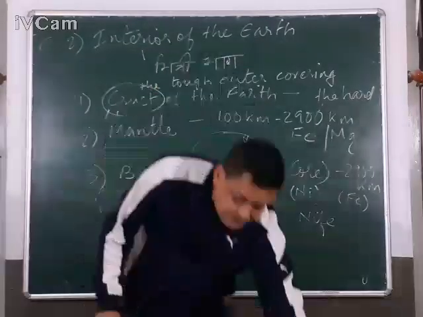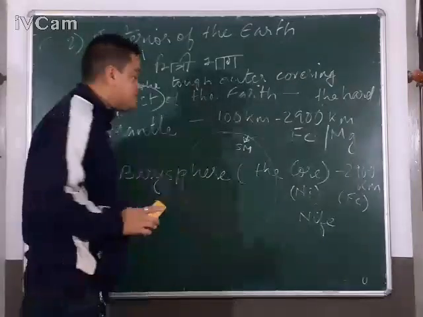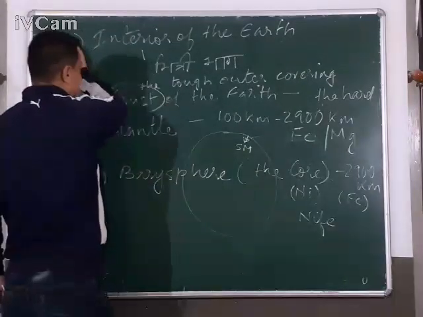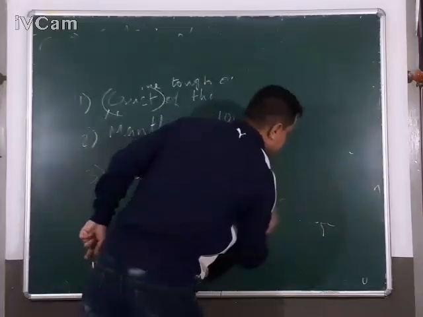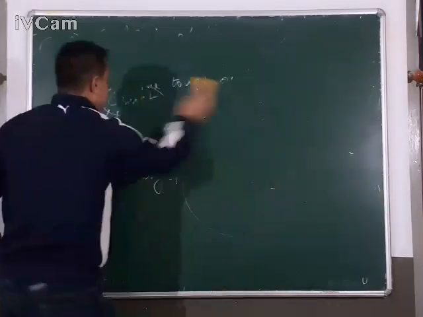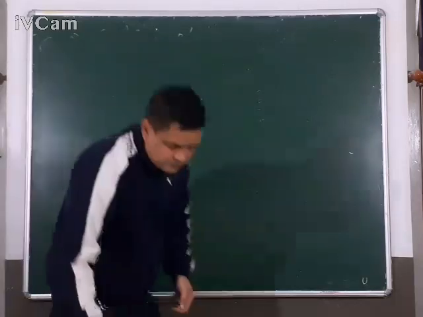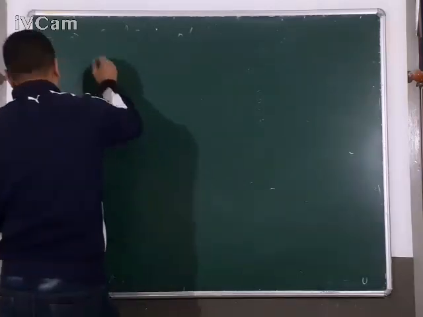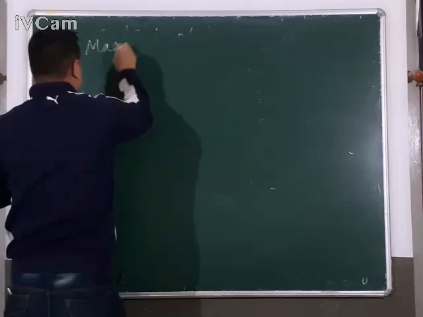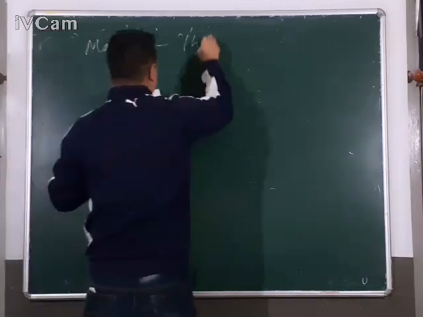Now, the last point that we have to understand in the interior of the earth is magma.